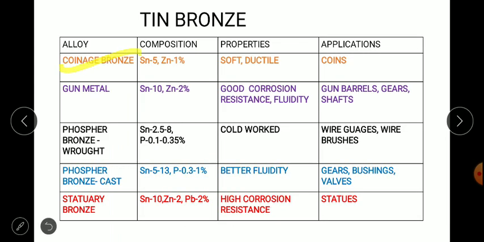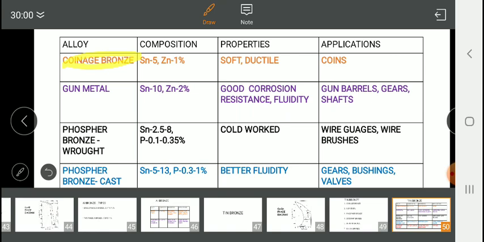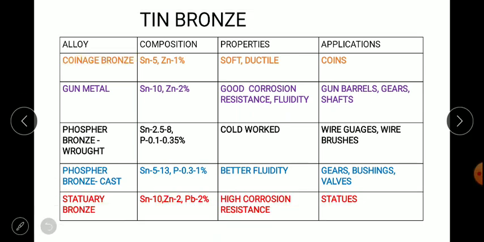The first one is coinage bronze. Since it is used specifically for manufacturing coins, the name provided is coinage bronze. What does it contain? It contains 5% of tin, and the second alloying element is zinc at about 1%. Soft and ductile. So coinage bronze has tin and zinc of 5 and 1%. The second one is gunmetal, which contains 10% tin and 2% zinc. The name itself indicates gunmetal, used for gun barrels, a specific application.